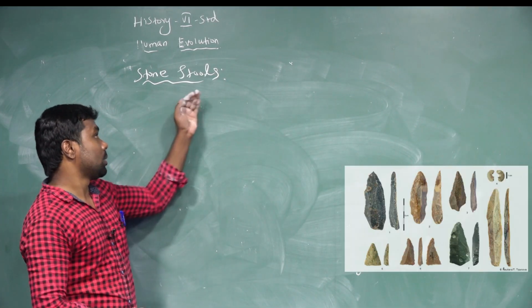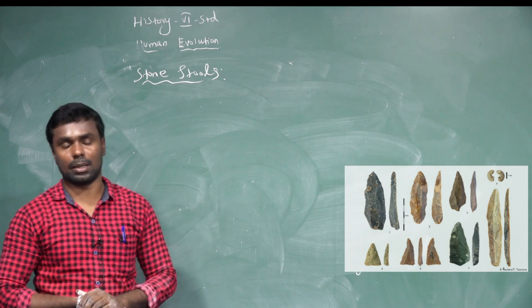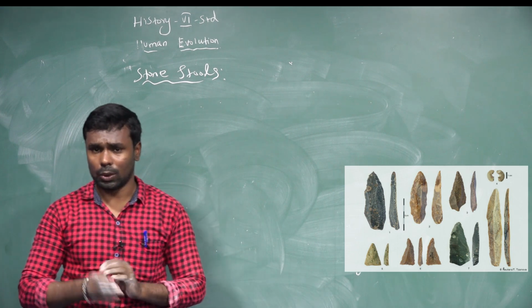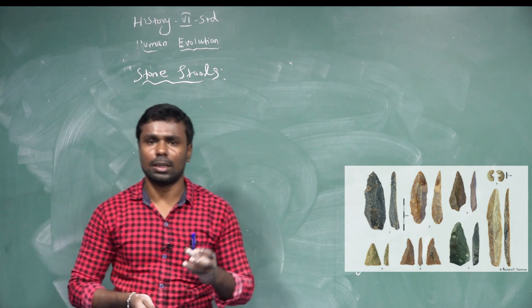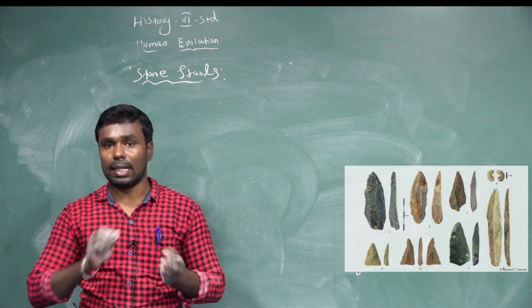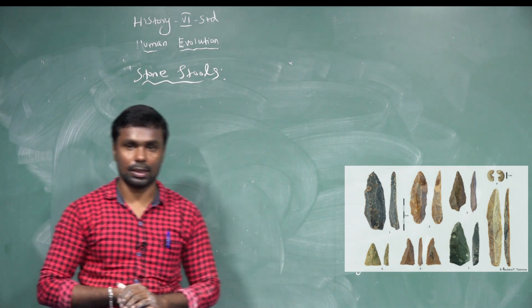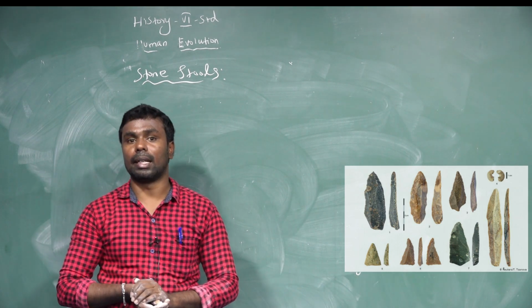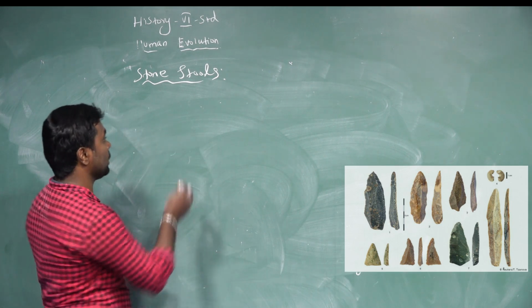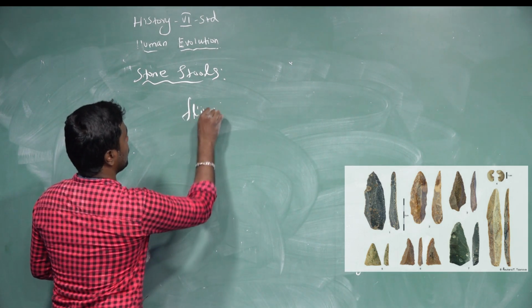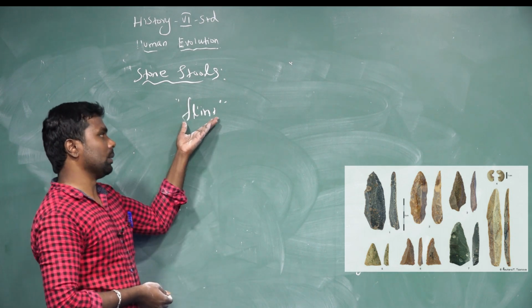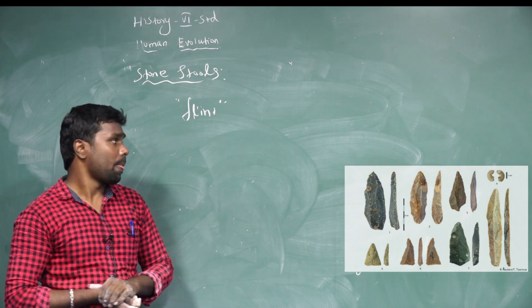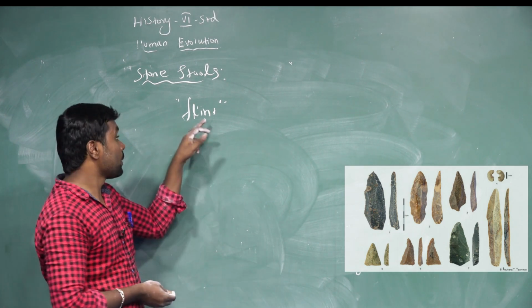The next one, stone tools. Hunting was the main occupation of humans in the past. It was very difficult for humans to kill a big animal with a stick or stone, so they decided to use a sharp weapon. The best stone for making weapons is flint. It is known for its strength and durability. Humans spent many hours searching for flint stone.